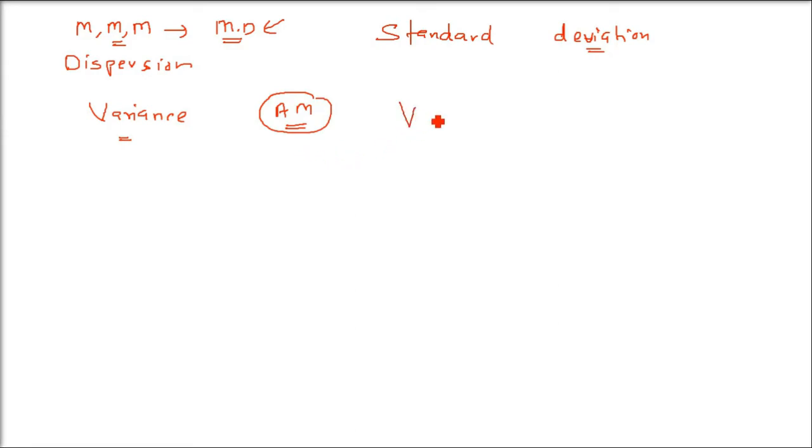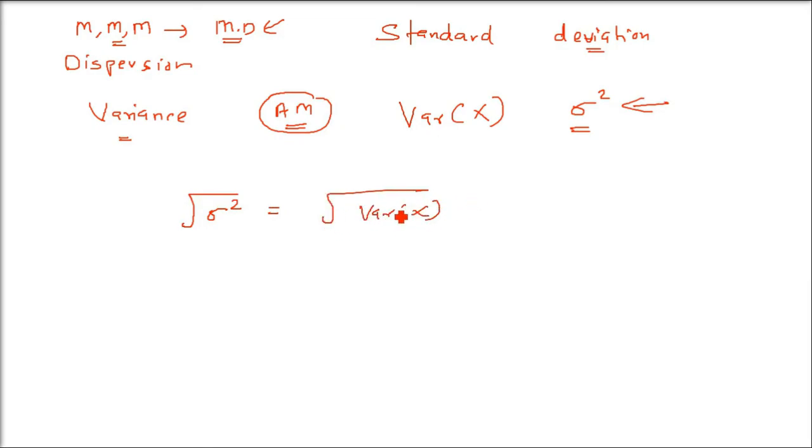So the difference of all the values from this arithmetic mean, squared, and then the sum of that is going to be sigma square. Sigma square is the variance. Please remember sigma square is variance. If we take the square root of variance, that is called the standard deviation. The positive square root of the variance is known as standard deviation, denoted by sigma.